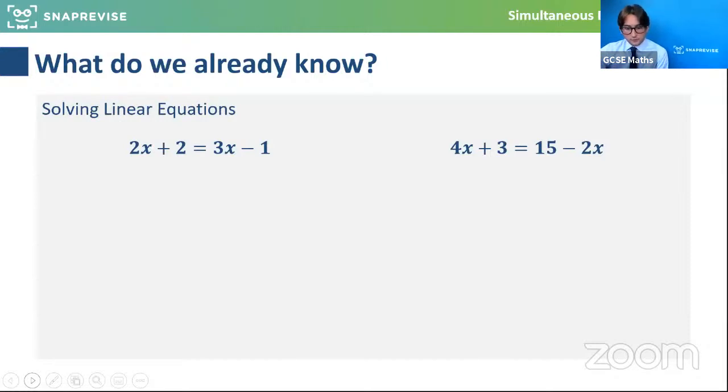As we go through, do share any questions and answers in the chat. So, things we should already know: solving linear equations. For example, there's a couple here.